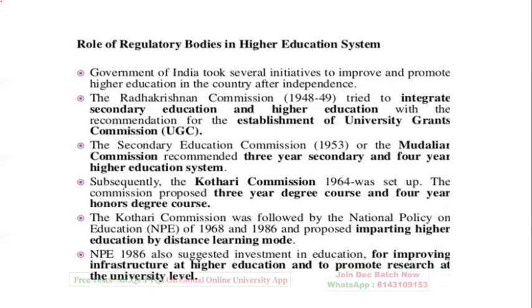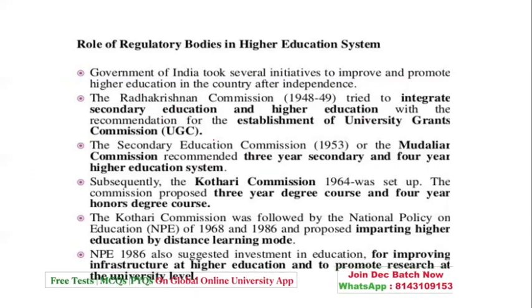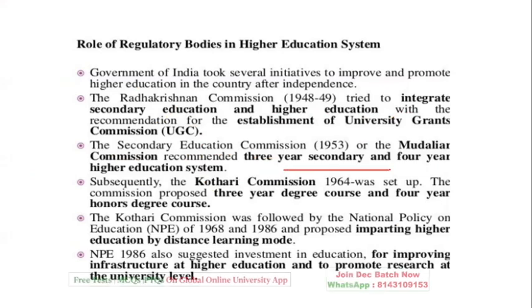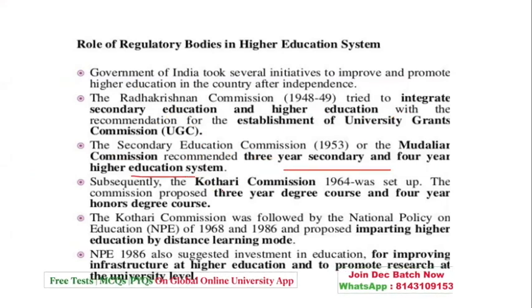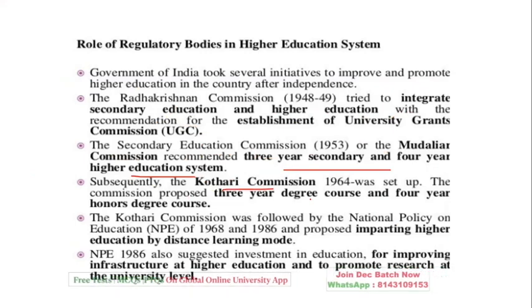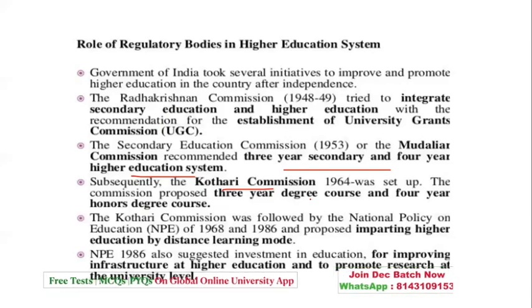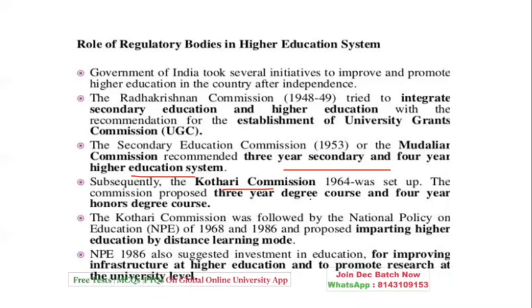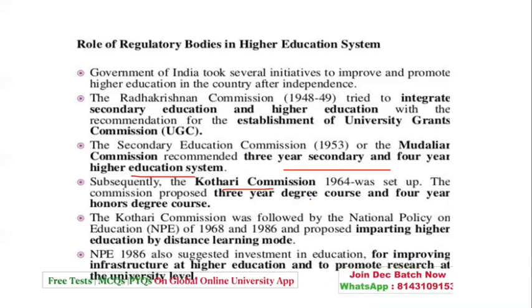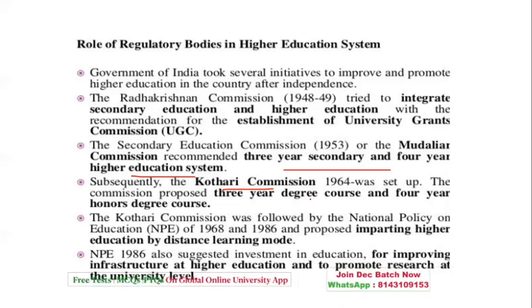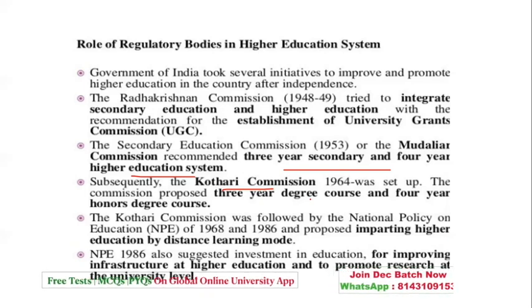So when we highlight this, it is the Radhakrishnan Commission, which integrated secondary and higher education. Secondary Education Commission, or the Mudaliar Commission, which recommended 3 years and 4 years higher education. Kothari Commission, which set up the 3-year degree course and the 4-year honors. Then the Kothari Commission was followed by the National Policy on Education, that is 1968 and 86, imparting education at distance mode. And coming to the National Policy on Education, for improving the infrastructure and the standards with respect to higher education.